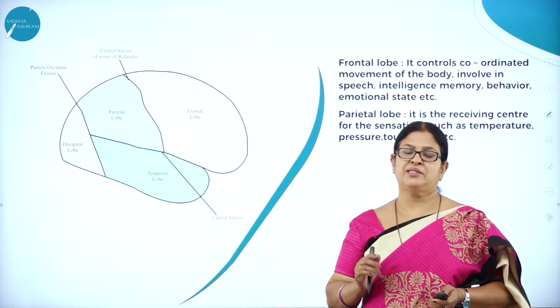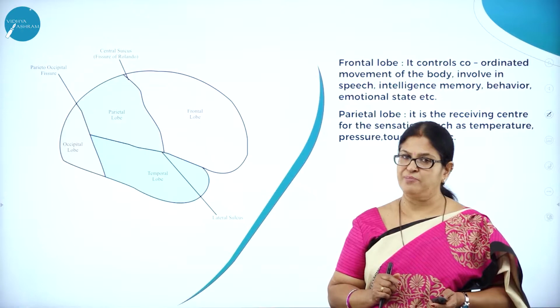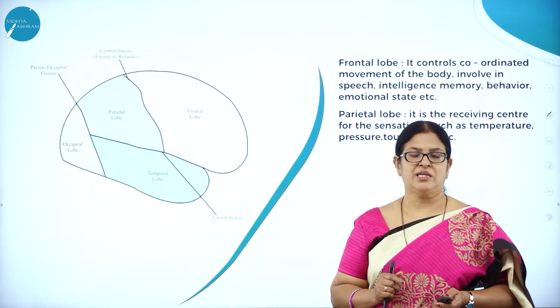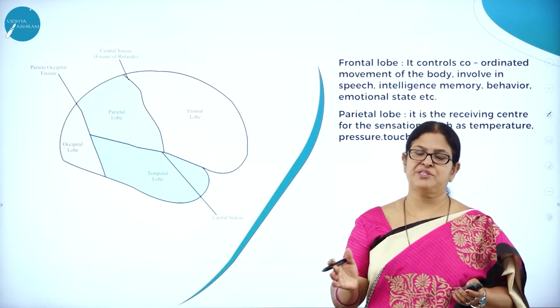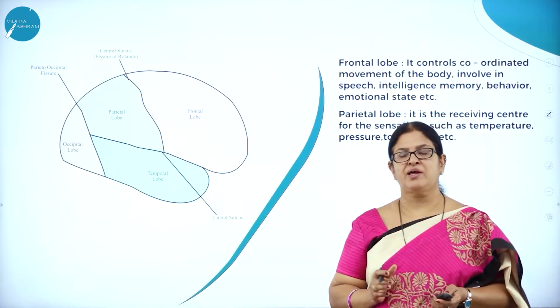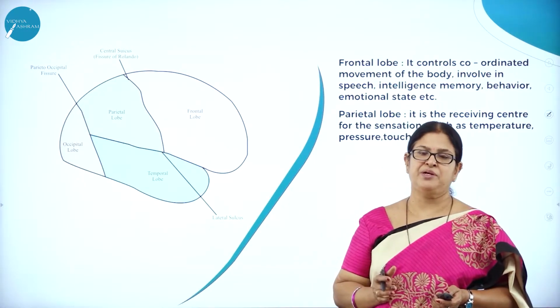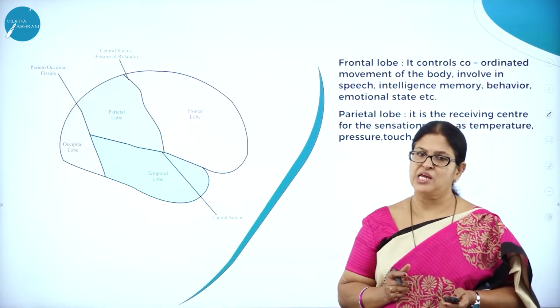The largest part of the brain is the cerebrum. As we all know, the cerebrum is divided into 2 halves, the right cerebral hemisphere and the left cerebral hemisphere, bounded by the corpus callosum.